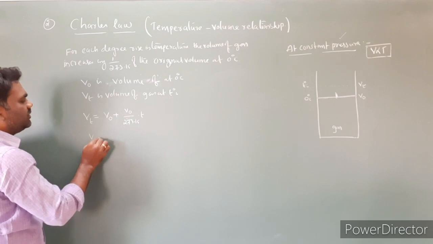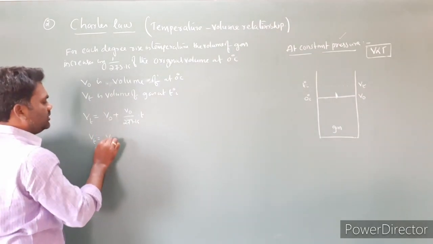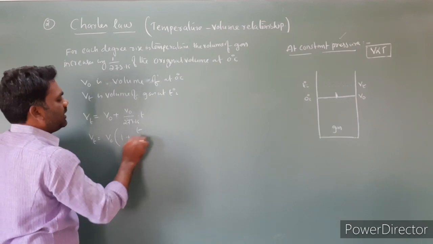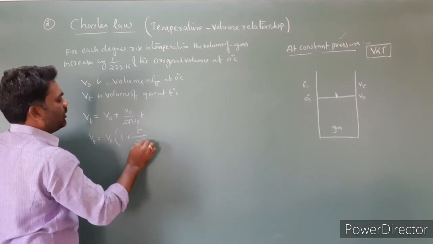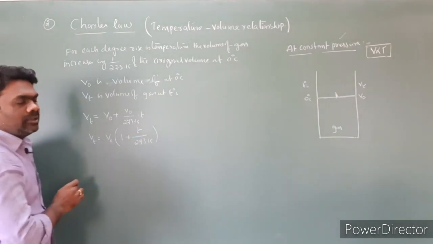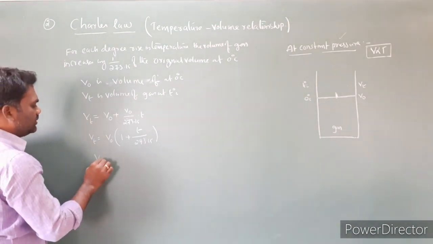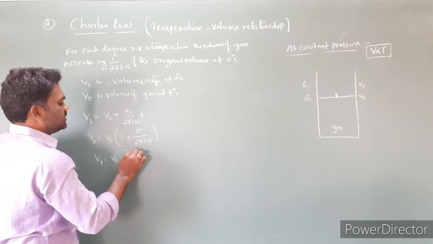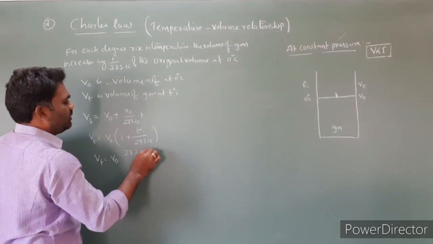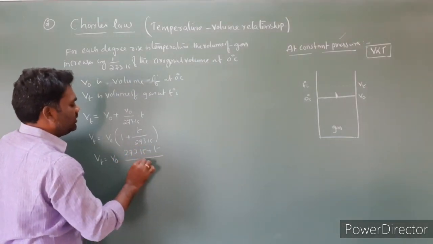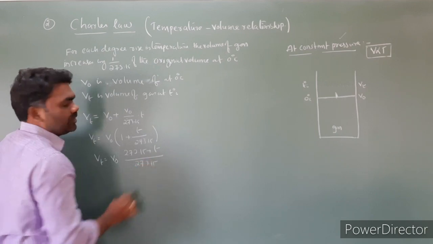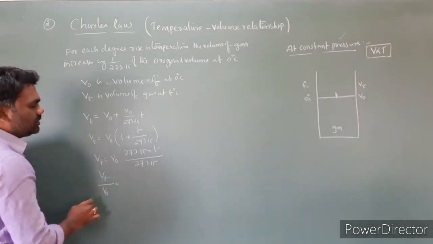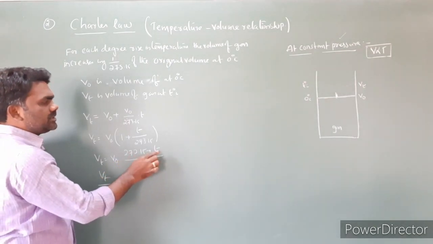Then Vt is equal to, taking V0 common, V0 into (1 plus T/273.15). Then Vt is equal to V0 into (273.15 plus T degree centigrade) by 273.15. Rearranging the equation, Vt by V0 is equal to (273.15 plus T degree centigrade) by 273.15.